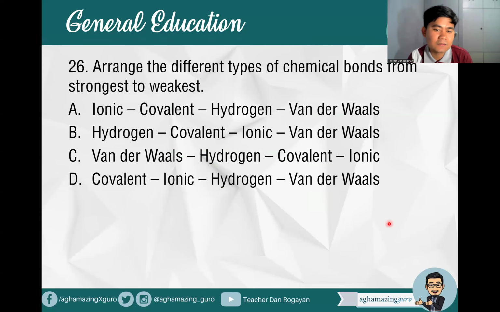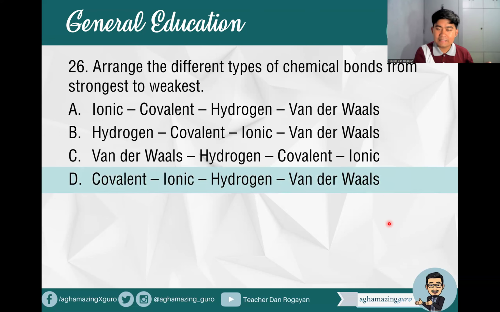Okay, number 26, arrange the different types of chemical bonds from strongest to weakest. Pinaka-strong papunta sa weakest. We have here four terms: hydrogen, covalent, ionic, van der Waals. Ano ang tama dito when PRC would ask you about strongest to weakest chemical bond? That's correct: covalent, then ionic, then hydrogen, then van der Waals. Van der Waals here is the weakest.